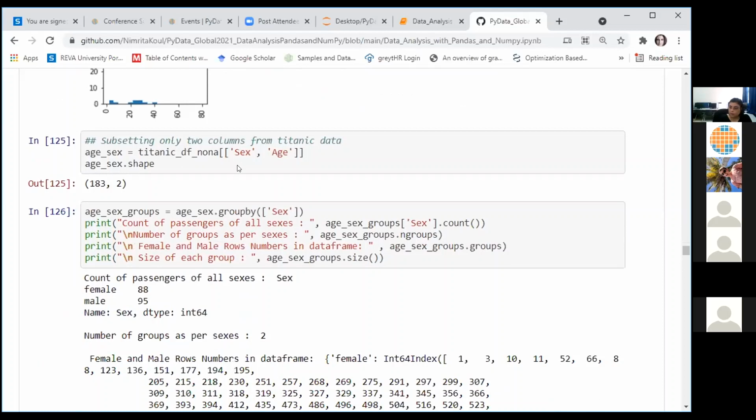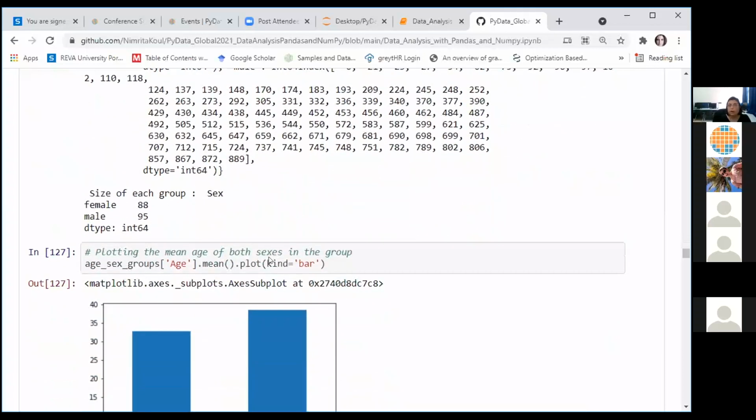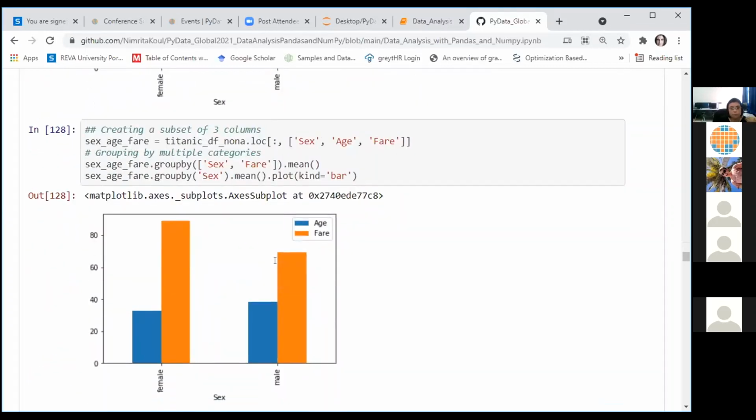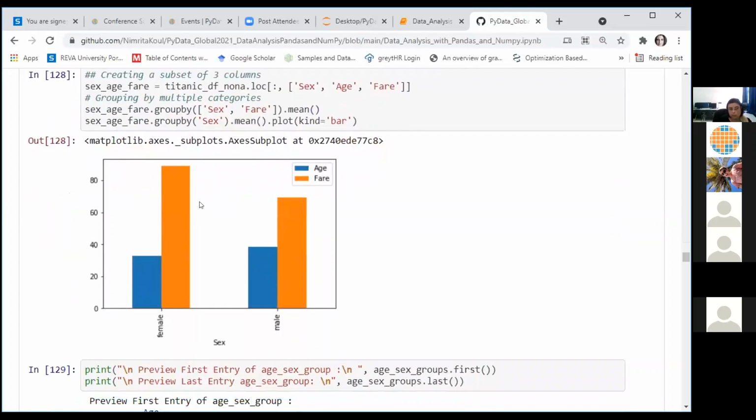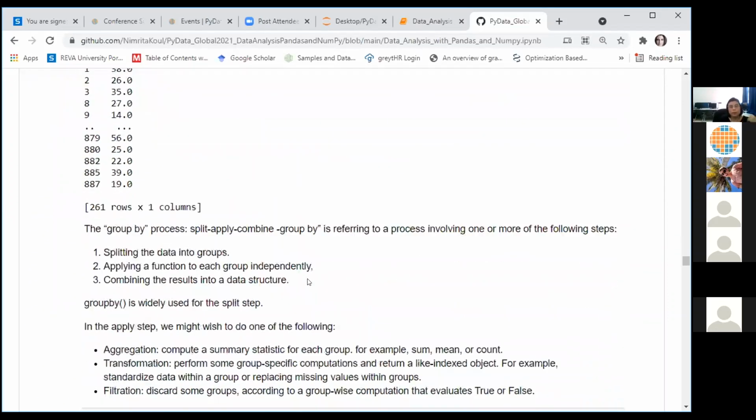Again, we have extracted only 2 columns from our data frame. You can count the number of values. I have grouped and then performed some counts to identify some insights from the data frame. We can group our data frame based on multiple columns at the same time. For example, here we have grouped based on both the sex column and the fare column, right?